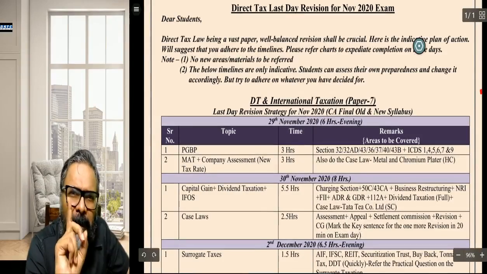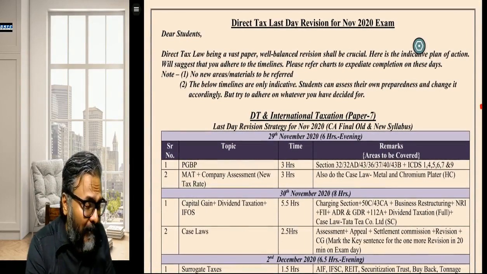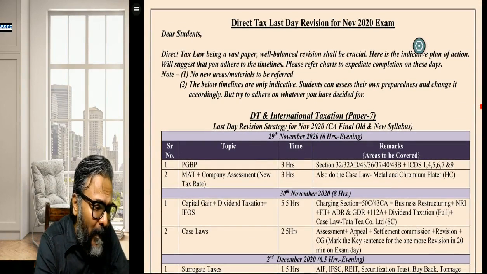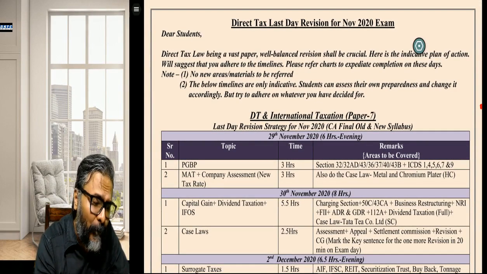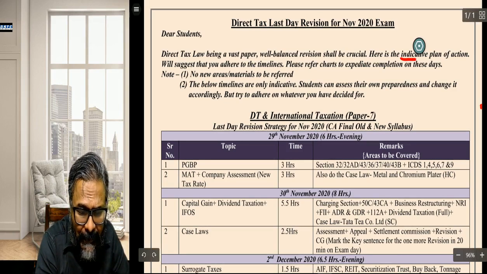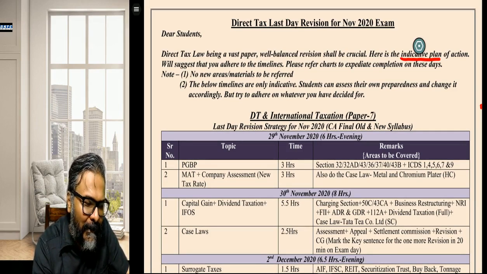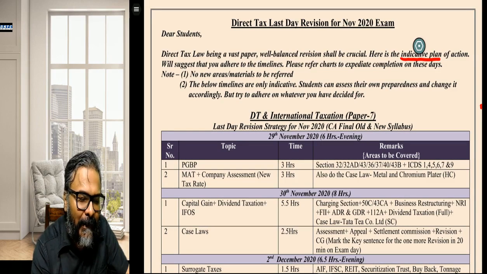Now students, just pay attention here. Some of my inputs I've given at the very start. Direct tax law being a vast paper, a well balanced revision shall be crucial. Here is the indicative plan of action, students. This indicative plan of action suggests that you adhere to the timelines. Please refer to the charts to expedite completion on these dates.